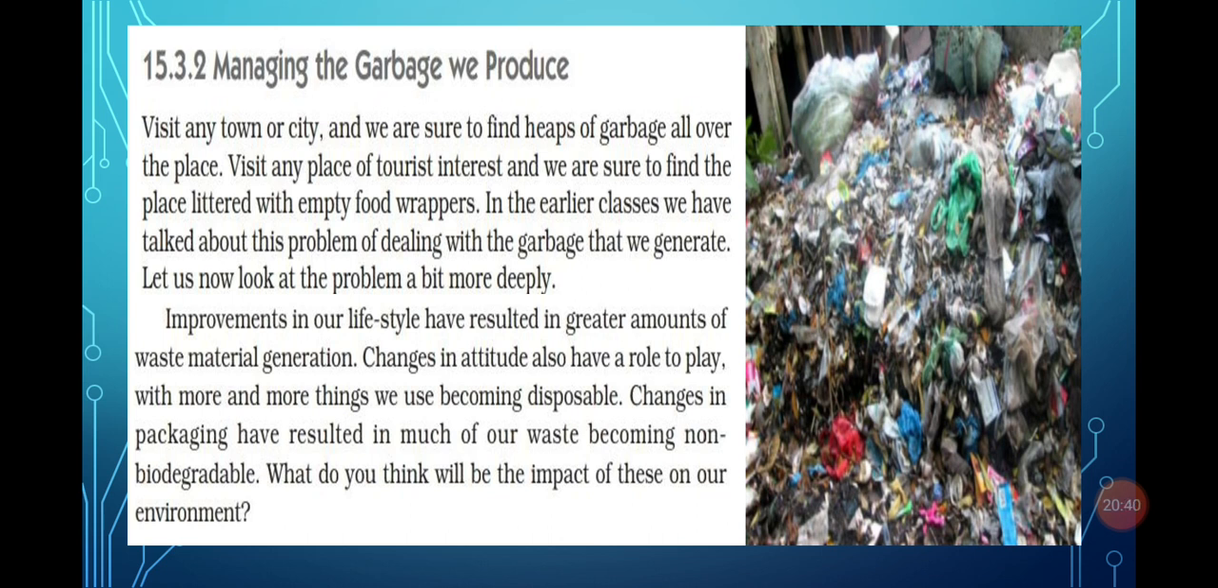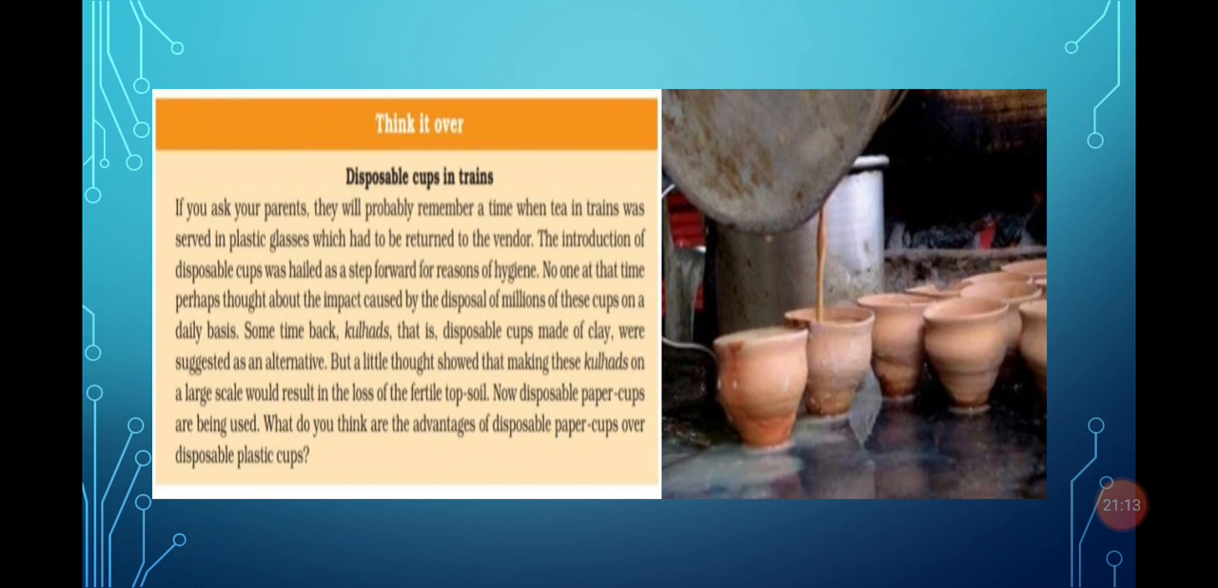For that, first we have to use the 3 R's. 3 R's means reduce, reuse and recycle. Reduce means we have to reduce our needs. Second is reuse. The things which can be reused again and again, we have to reuse them. And the last one is recycle, means the things which can be recycled should be recycled. Also we have to separate biodegradable and non-biodegradable waste in separate places. Next, there is a fact file in your book, disposable cup in train.